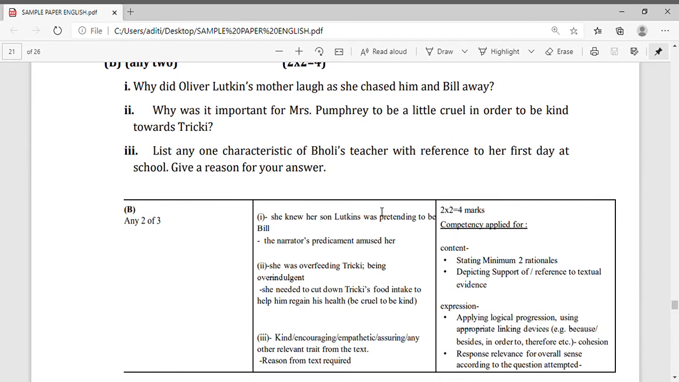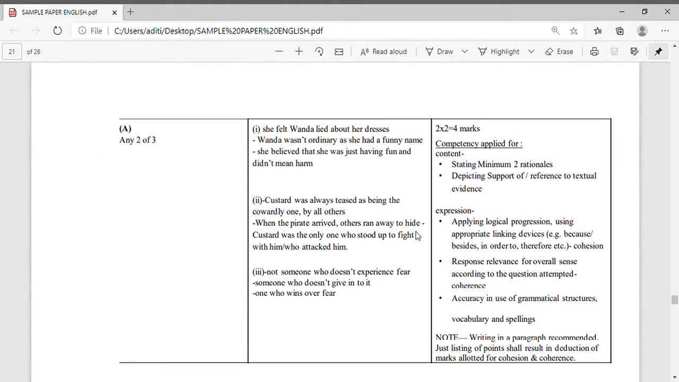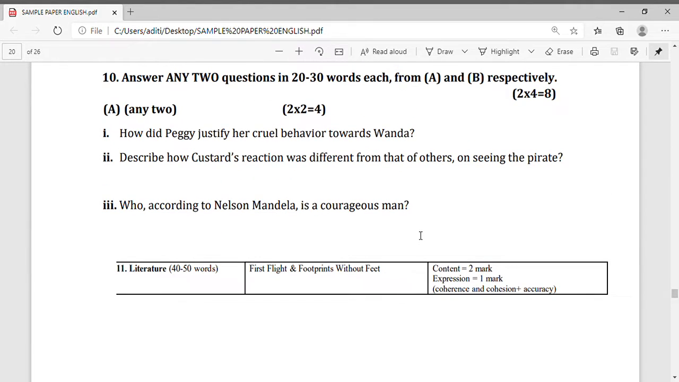First one you can see here: why did Oliver Lutkins' mother laugh as she chased him and Bill away? See, the points are given. The exact answer you have to write. If you do not write the exact points, then you will not get the marks. Okay, you will not get the marks. Same way, I have told you. See, you can see here in question number 10, A, 3 questions are given.